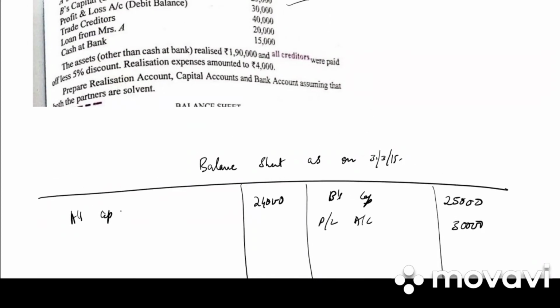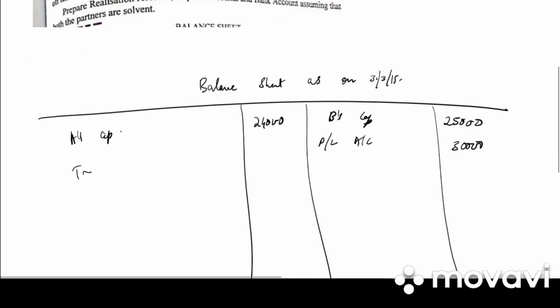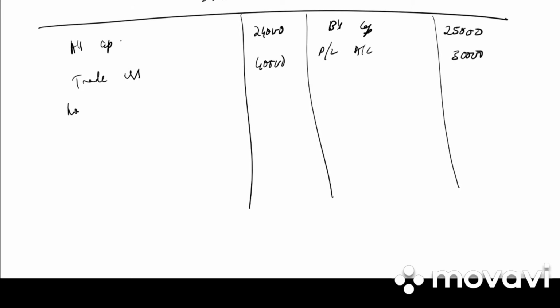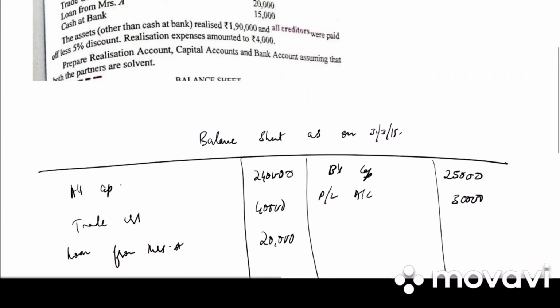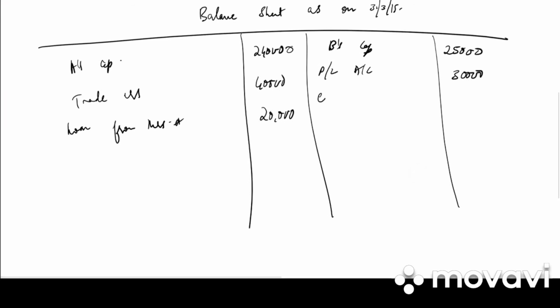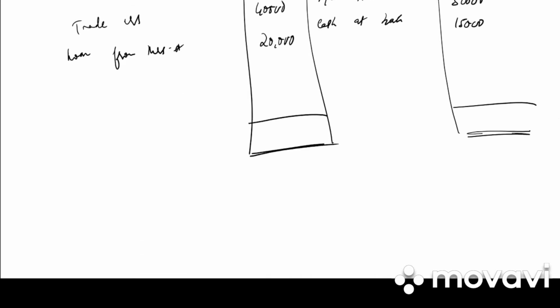Then we have trade creditors on the liability side, 40,000. Then we have loan from Mrs. A, 20,000. They have given us cash at bank 15,000. Anything else? No.